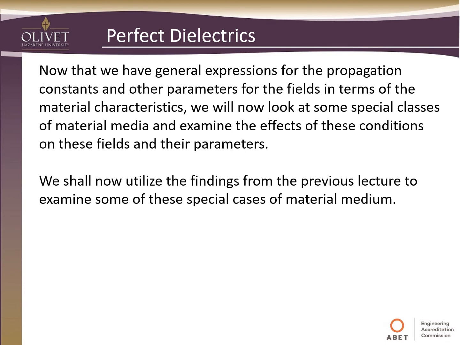So we're going to utilize the findings from the previous lecture, where we solved Maxwell's equations using the wave equation approach with all the different possible attributes or effects, that is, conduction, polarization, and magnetization, accounted for.